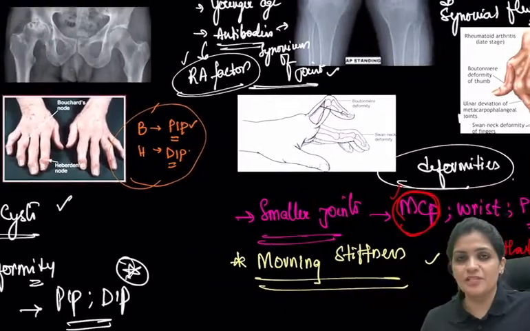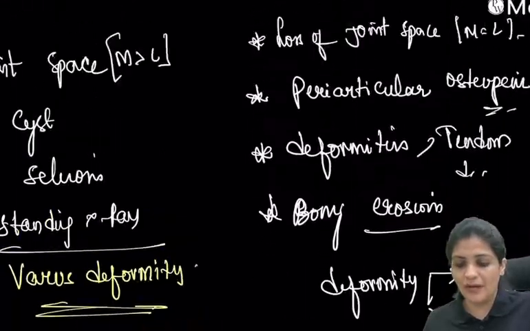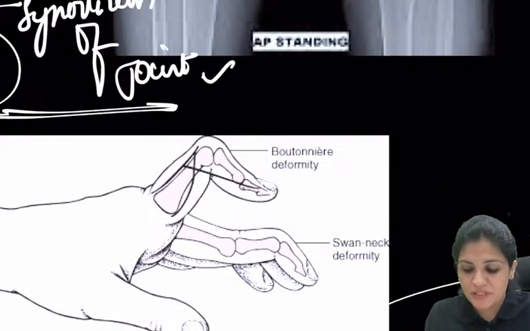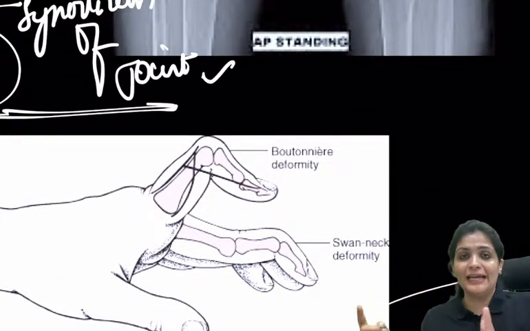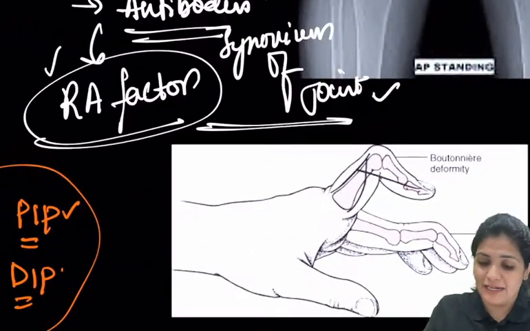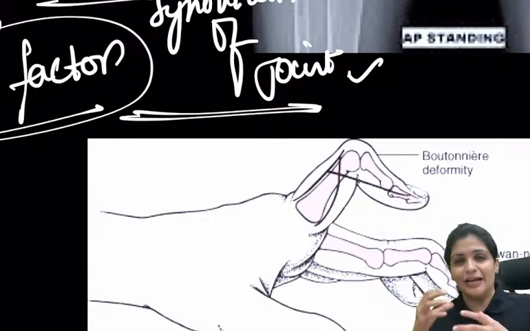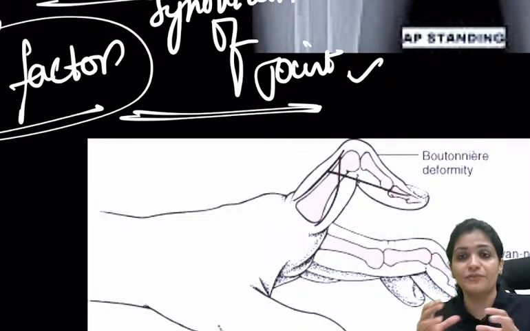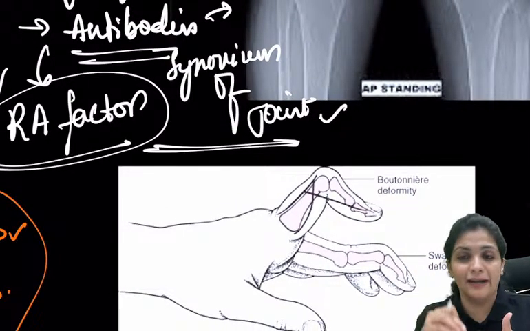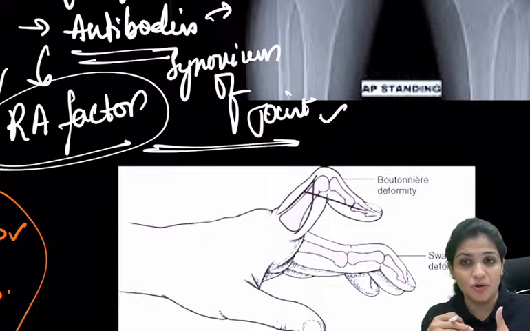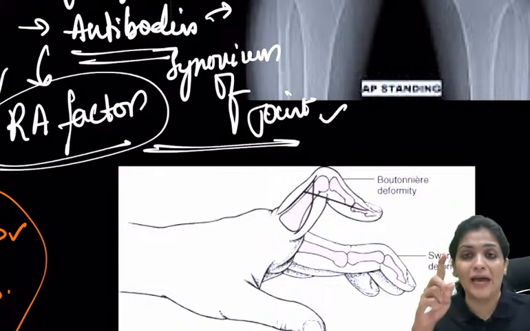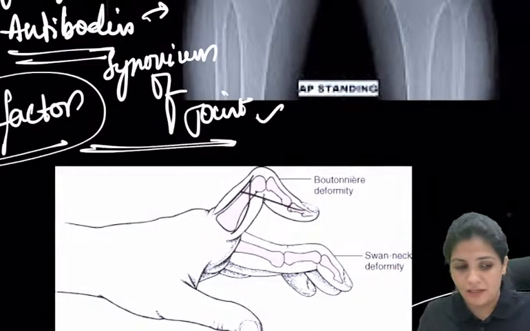So next, coming to the deformities in rheumatoid arthritis. As I've told you, one is the windswept deformity. The second one is these two. You have to understand which is Boutonniere deformity and which is swan neck deformity. Why is this deformity actually occurring? We already know that whenever there is rheumatoid arthritis, the synovium is getting inflamed. Whenever the synovium is inflamed, it will cause a lot of tendon ruptures. They cause a lot of damage to the other articular structures, the tendon, or the small ligaments that are present around the joint. Whenever these are damaged, it will result in these deformities. For example, your Boutonniere's or the swan neck deformity. These two you have to remember.